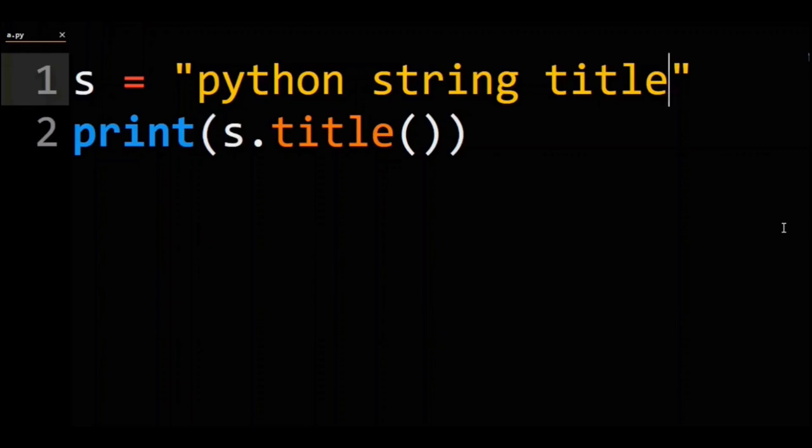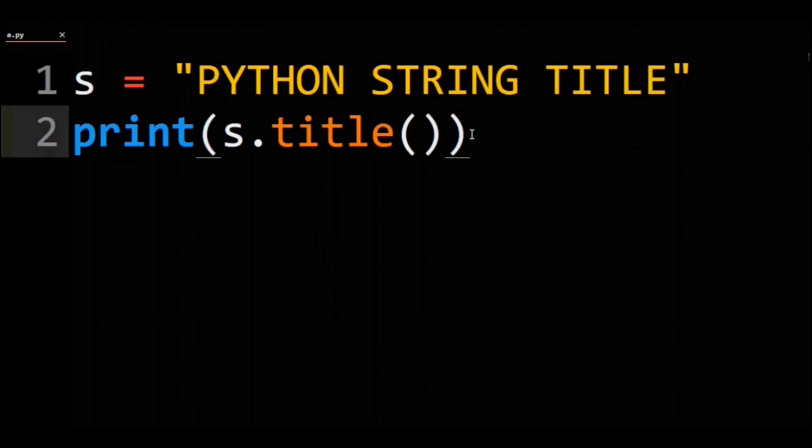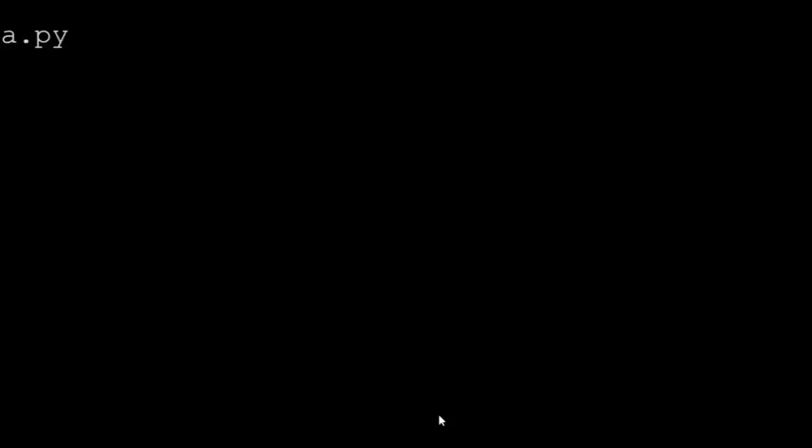Here's another example. Let's type out the title of this video again, but leave caps lock on. If we call title on that, then it will return the same string from the last example. So, curiously, title also actively lowercases characters that both can be lowercase and are not the first character in a word.